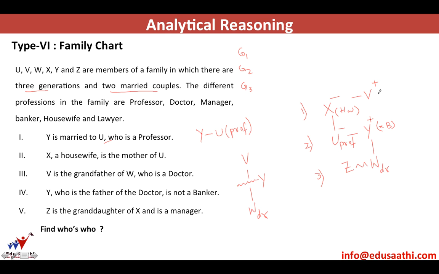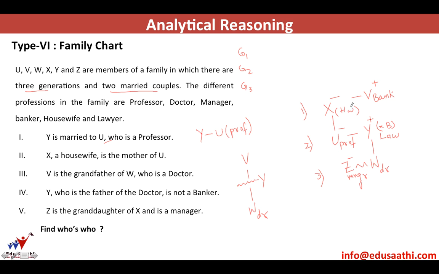These are married couples. Married couple 1, X and V. U and Y, another married couple. Z and W are brother and sister. Z is a granddaughter, so again a female, and is a manager. So we know the profession also. Now two professions are left, banker and lawyer. Y cannot be a banker, so it means Y is a lawyer and V is a banker.